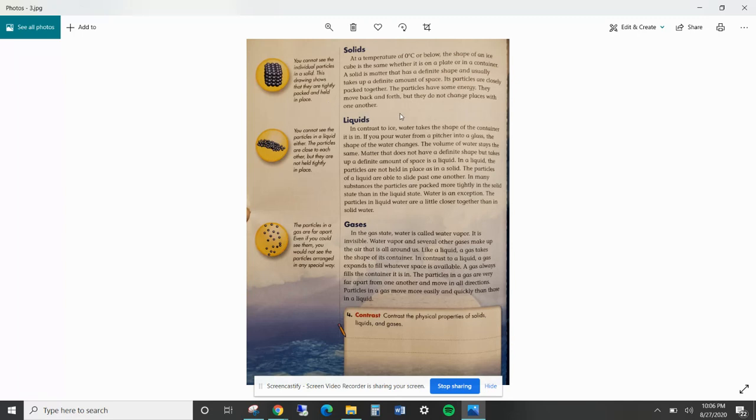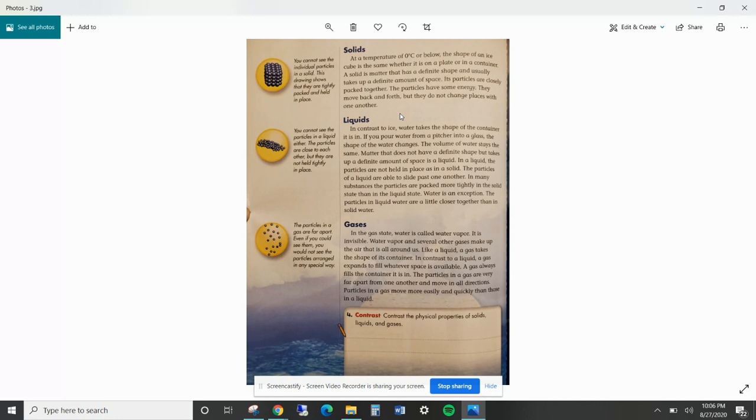Liquids. In contrast to ice, water takes the shape of the container it is in. If you pour water from a pitcher into a glass, the shape of the water changes. The volume of the water stays the same. Matter that does not have a definite shape but takes up a definite amount of space is a liquid. In a liquid, the particles are not held in place as in a solid. The particles of a liquid are able to slide past one another.